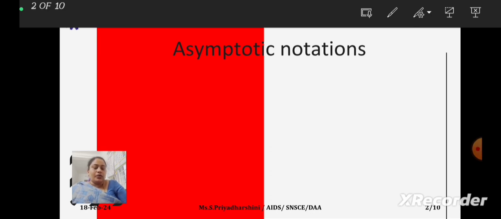In priori analysis, we do the analysis without execution of the algorithm. If you want to calculate time without execution, then we count how many times a statement is executed, which is called the iteration or the frequency, and we can also count the number of times a function is calling itself. So we are just representing the number of times, and to note that we use some notations, saying that this algorithm has this much time complexity, the other algorithm has this much time complexity, so that we can compare both of them and find out which one is the better algorithm. This is what we will do in analysis.